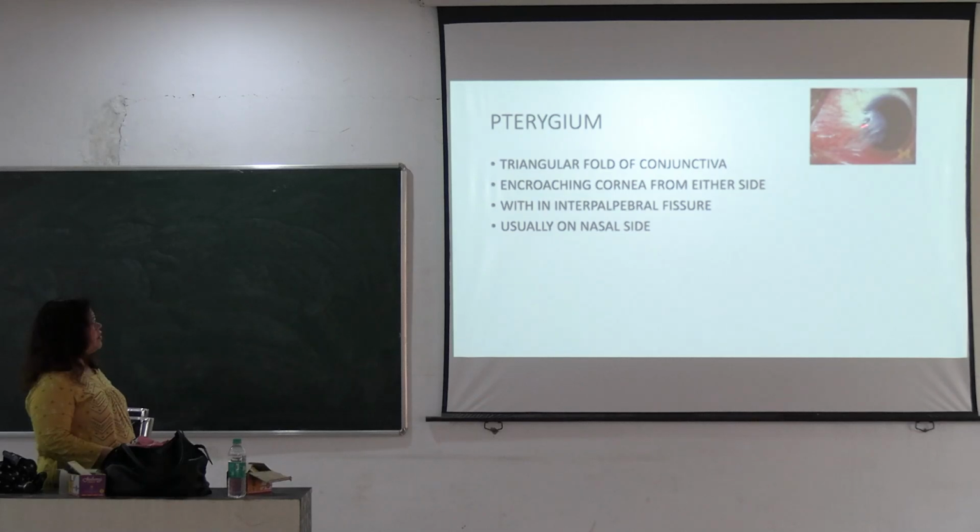Sometimes this pterygium encroaches the whole of the cornea, from nasal to temporal. That is called double pterygium. The temporal side pterygium and the nasal side pterygium encroach towards the pupillary area and join. So this is the pterygium.